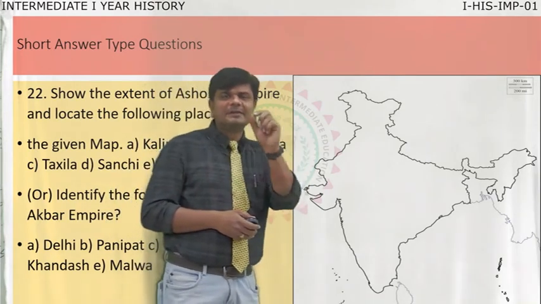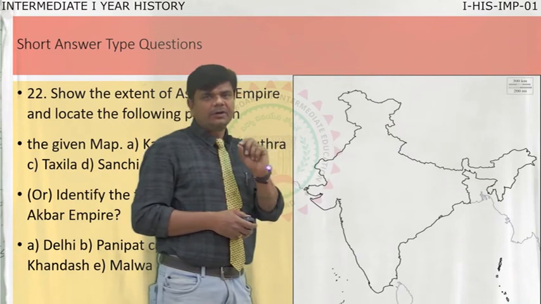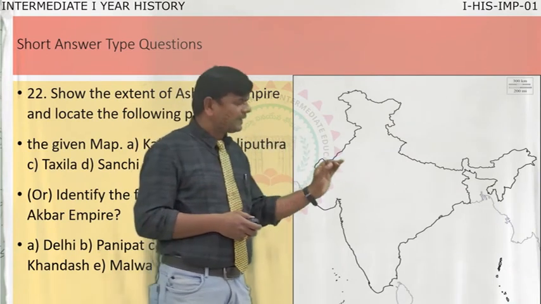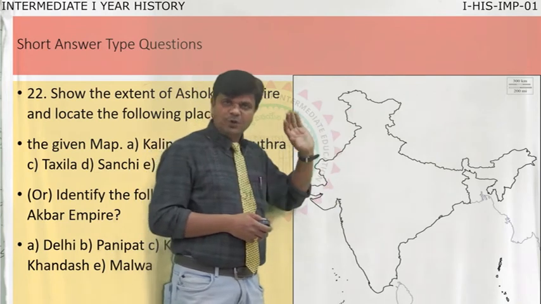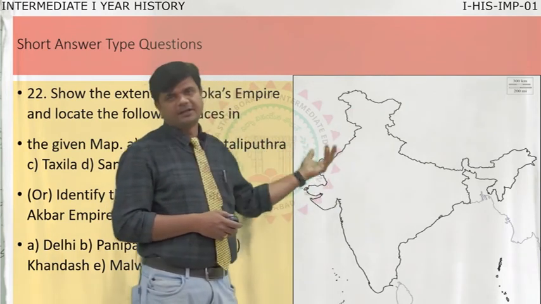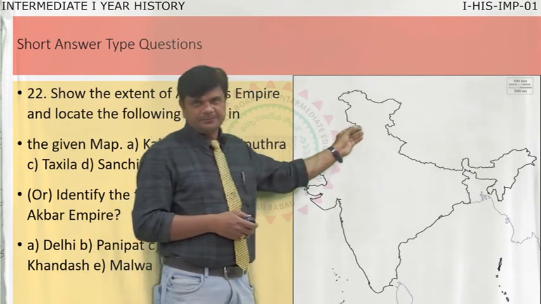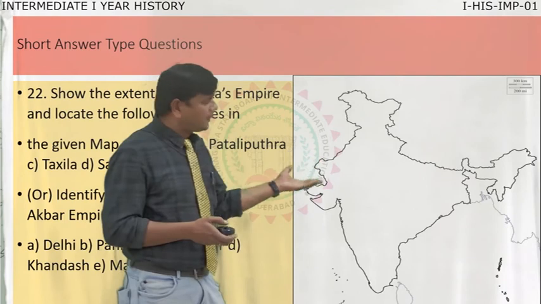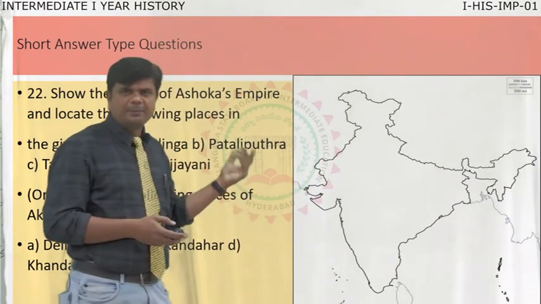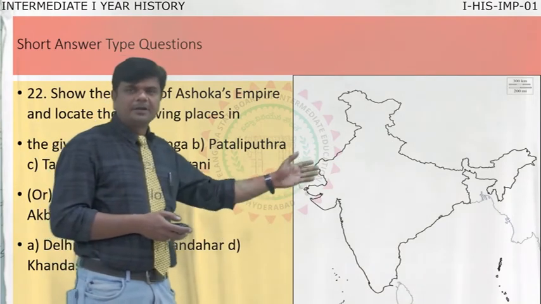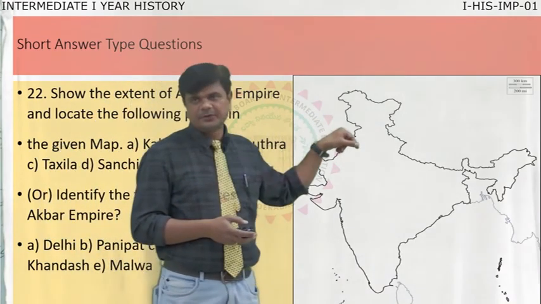Don't write A, B, C, D, E. Write the full name: Kalinga, Takshashila, Ujjaini, Sanchi, Pataliputra. So locate first of all and write the name. Now, after that, Akbar. If you choose Akbar's empire, write the important places of Akbar here: Delhi, Panipat, Kandahar, wherever it is.